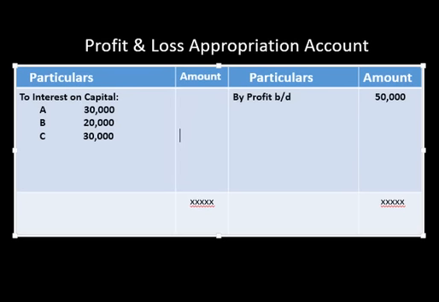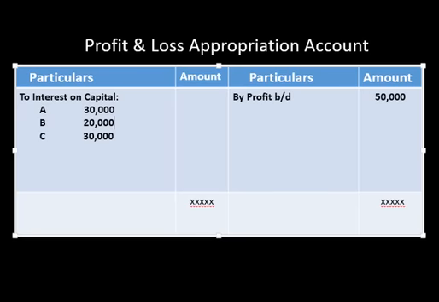They will get appropriations only up to the profit. They can share only 50,000 because they have profit of only 50,000, but the amount due to them is 80,000. So in such a case, I'll make the ratio of these appropriations 3 to 3, and then I'll share this 50,000 among the partners. It means they will not get 30, 20 and 30. They will get profit up to the appropriation only. For more detail, please see my book, Ultimate Book of Accountancy. There are some questions given when appropriations are more than the profits.